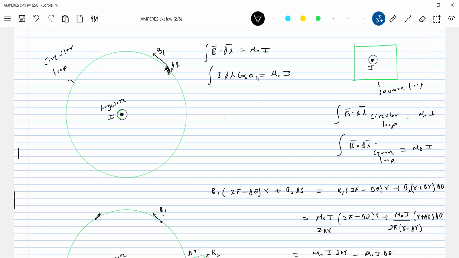And what is the net current enclosed by the loop? I. And why should current I be taken positive? Because I'm integrating along the path in which the field is directed. So this B is constant at all points, I'll take it outside. So integral dl times mu naught I. Now what is the integration of dl in a closed path? 2 pi r.